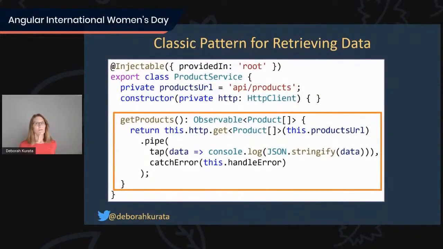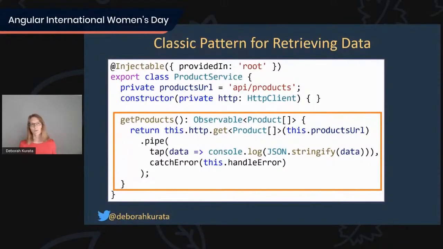Now, our classic pattern for retrieving data is to create a service. Here is my product service. And in that service, we have a method, getProducts, and it returns our observable of product array. When a component or another piece of the application subscribes to the result of this method call, it will issue the HTTP GET request. So it issues the request.